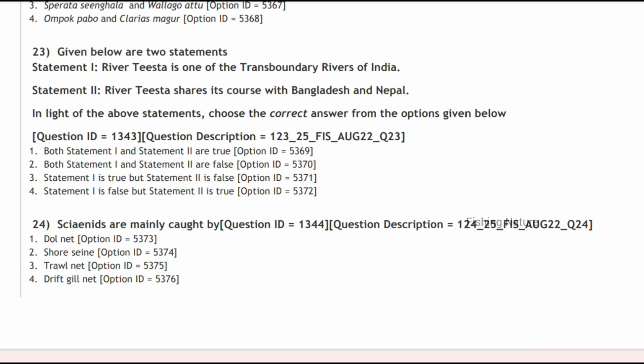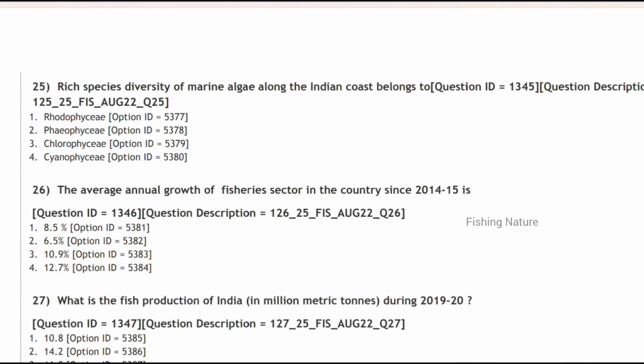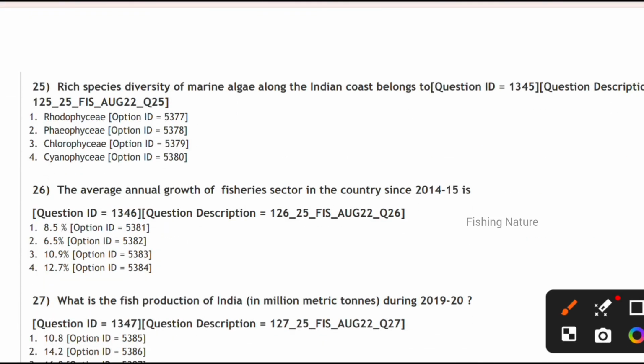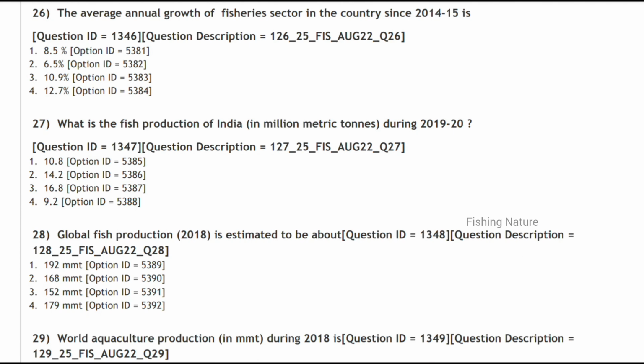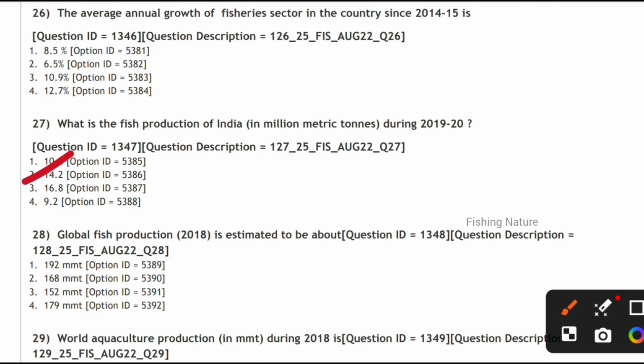Next, the rich species diversity of marine algae along the Indian coast belongs to Rhodophyceae. Next, the average annual growth of the fishery sector in the country since 2014-15 is 10.9%. What is the fish production in India during 2019-20? It is 14.2%. Next, global fish production in 2018 is estimated at 179 MMT.